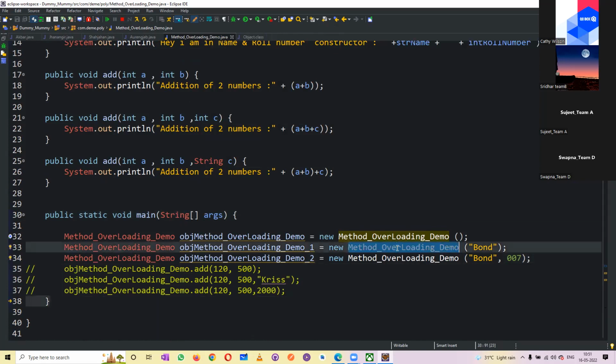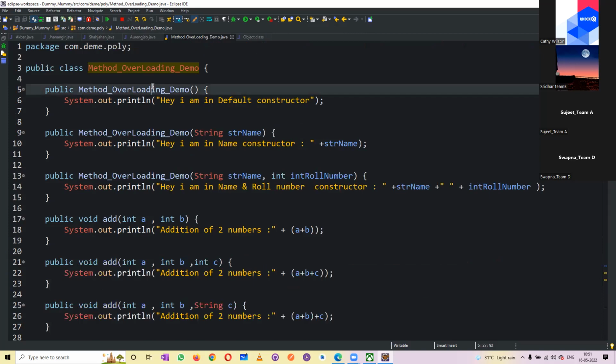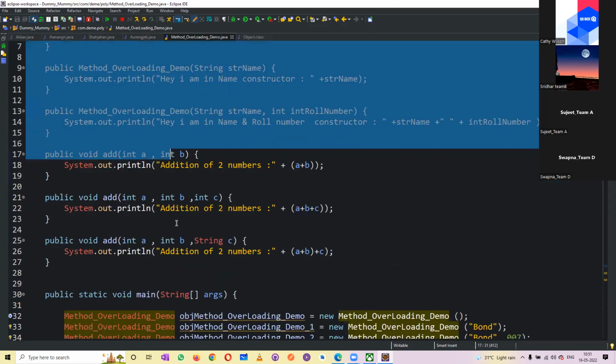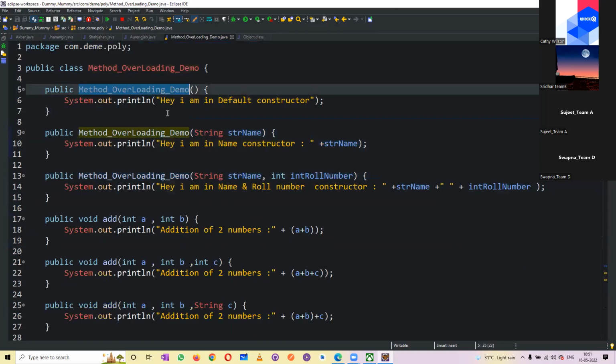So based upon the parameters, it will route to the respective constructor or method, execute it, and then come out. This is called method overloading and constructor overloading. All these things play around inside a class. Inside a class, if I have a similar method name with different parameters, a different number of parameters, or different data types, then this is called method overloading. And the same applies to a constructor also.